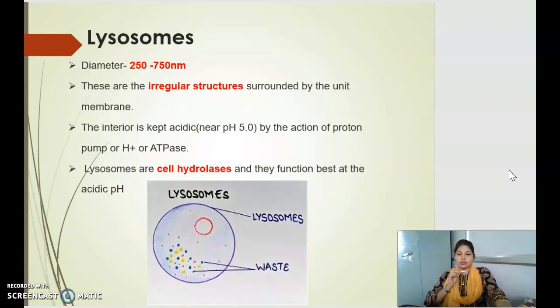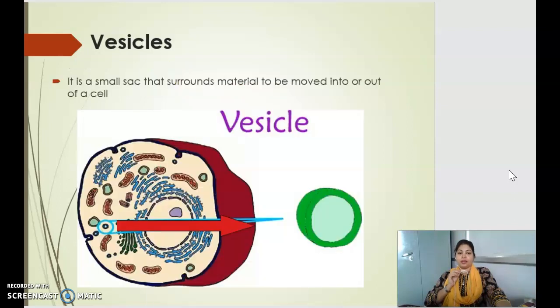Lysosomes. Lysosomes have a diameter of somewhat 250 to 750 nanometers. They are usually irregular structures surrounded by the unit membrane. They are also known as suicidal bags because their interior is kept acidic by the action of proton pump. Lysosomes are basically cell hydrolases and they function best at the acidic pH. Vesicles. Vesicles are small sacs that surround material to be moved into or out of the cell by the process of either phagocytosis or pinocytosis.